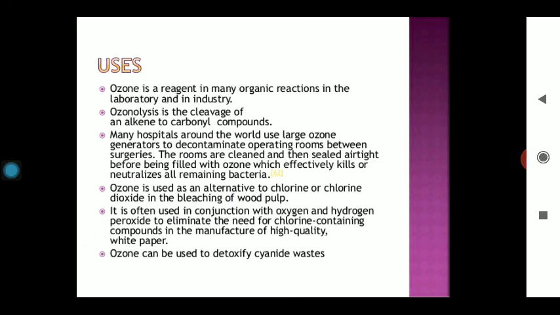And this is often used in conjunction with hydrogen peroxide and eliminates the need of the chlorine containing compounds in the manufacturing of high quality white paper. Ozone can be used to detoxify the cyanide waste.